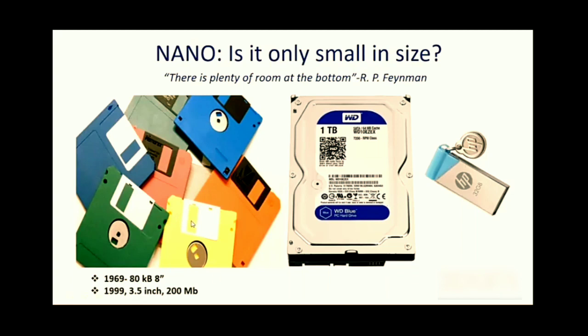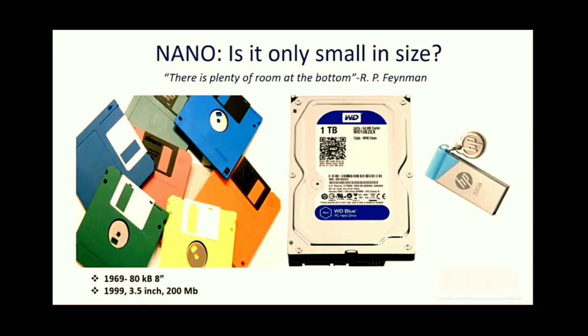The first image on the left shows a floppy disk. I think most of the students presently have not seen this because these are very old technologies. However, this floppy disk was developed around the 1950s.